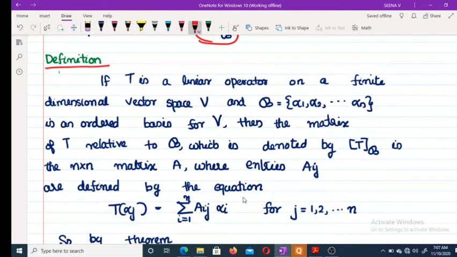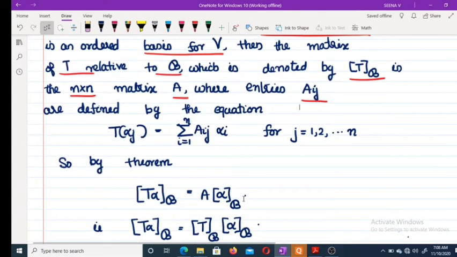Now moving to the definition. The same definition. If T is a linear operator on a finite dimensional vector space V and B equal to alpha 1, alpha 2, etc. alpha n is an ordered basis for V, then the matrix of T related to B, which is denoted by this one, is an n by n matrix A, where the entries Aij are denoted by the equation, an n by n matrix with entries Aij.